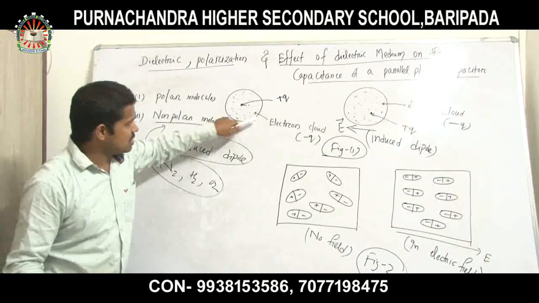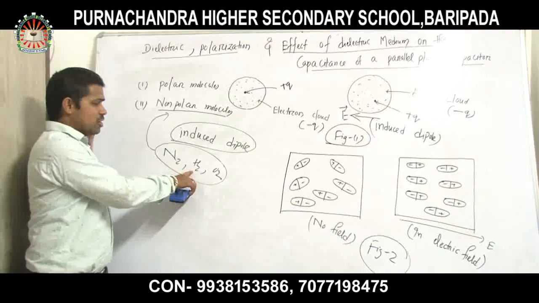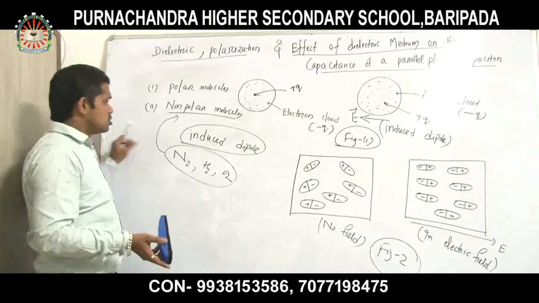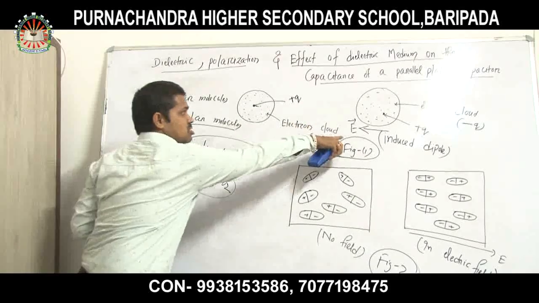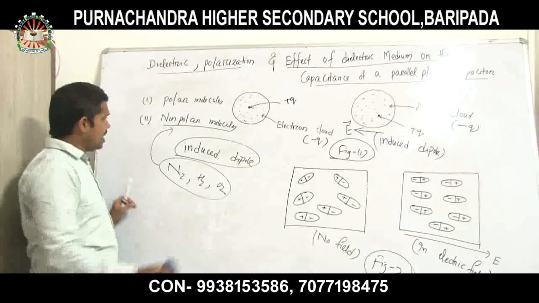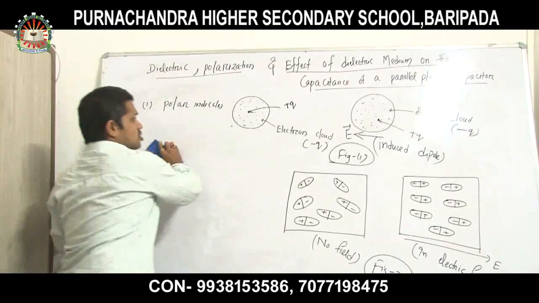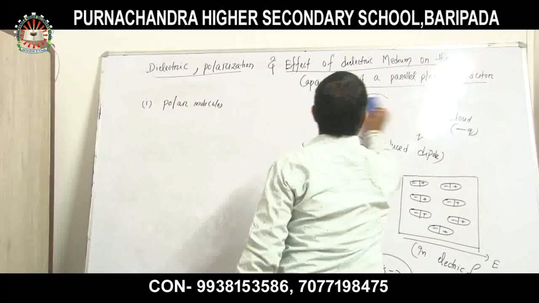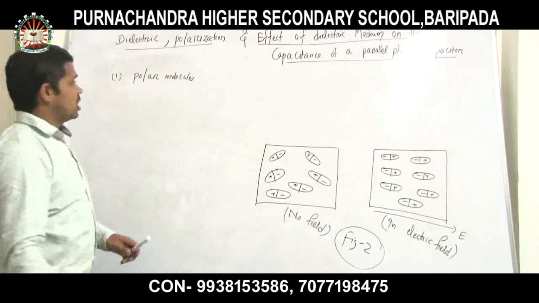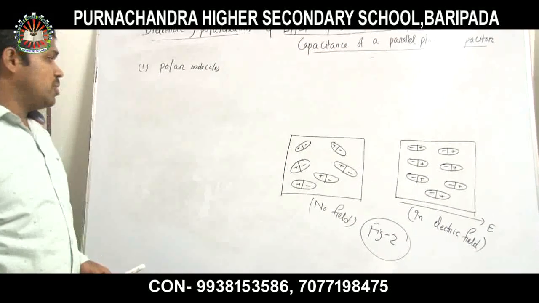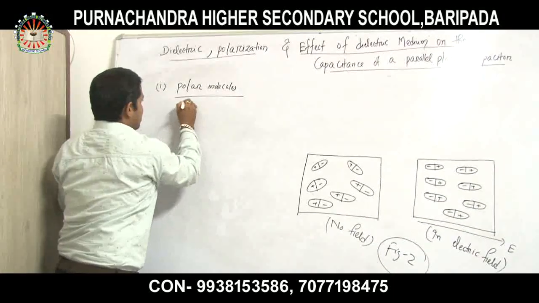So in figure 1, we discussed the non-polar molecules, with examples like nitrogen, hydrogen, oxygen, etc. You can take other examples also. The important term we get is induced dipole. We get this induced dipole due to the presence of what? The electric field. Now the discussion about the non-polar molecules is finished. Let us discuss the polar molecules. Clear? When we discuss polar molecules, what examples come to your mind?